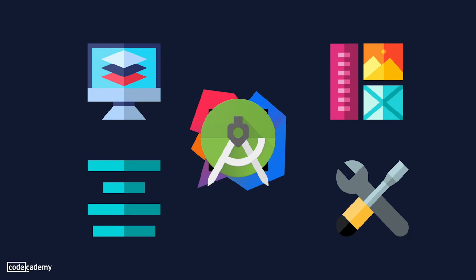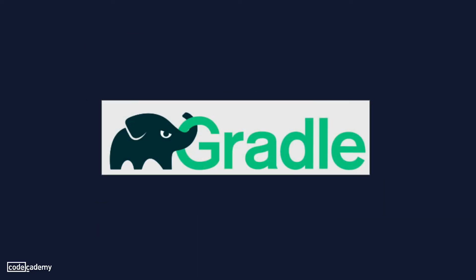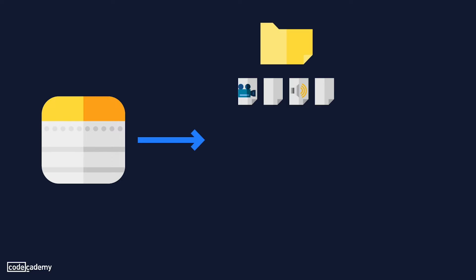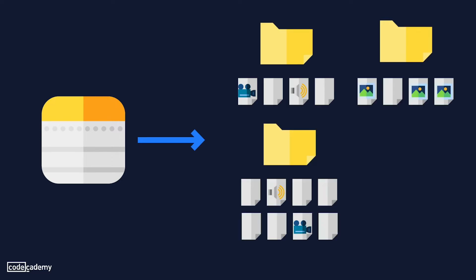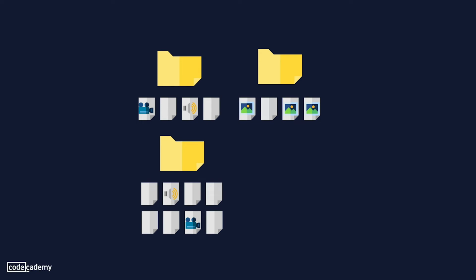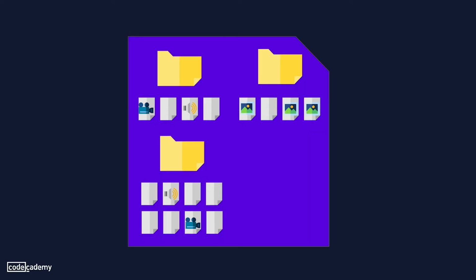One of the core features of Android Studio is that it uses Gradle as a build tool. Android applications can consist of hundreds or thousands of files worth of code, video, audio, and images, and these need to be packaged in a way that can be understood by the Android device, which is where Gradle comes in. The Gradle tool in Android Studio will package everything together in a compressed file called an APK, which can then be distributed and run on Android devices. Depending on the size and scope of your app, this process can take quite some time.